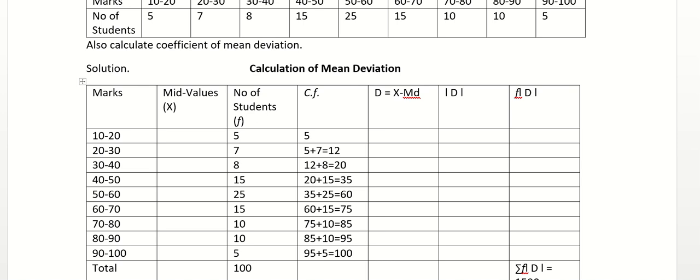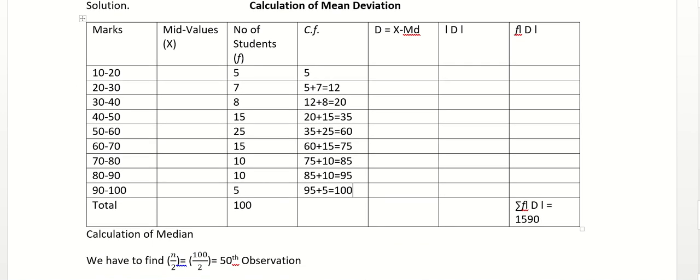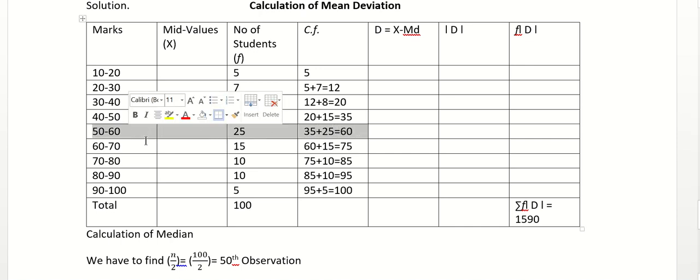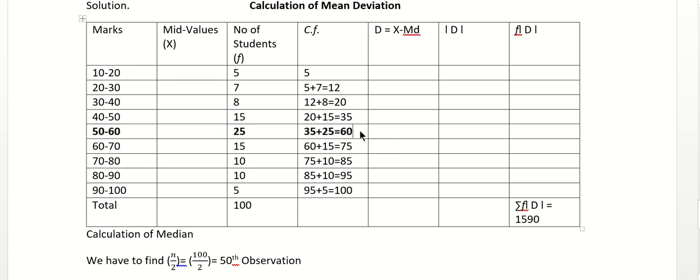Now to calculate median, the first thing we need to do is find n by 2. So n is 100, the summation of frequency or the last value of CF. So n is 100, 100 by 2 is 50th observation. Now I need to identify median class. To find median class, I need to find a value which is greater than or equal to 50. So in CF, this is 5, 12, 20, 35, 60. So 60 is a value which is greater than 50, okay? So this becomes our median class.